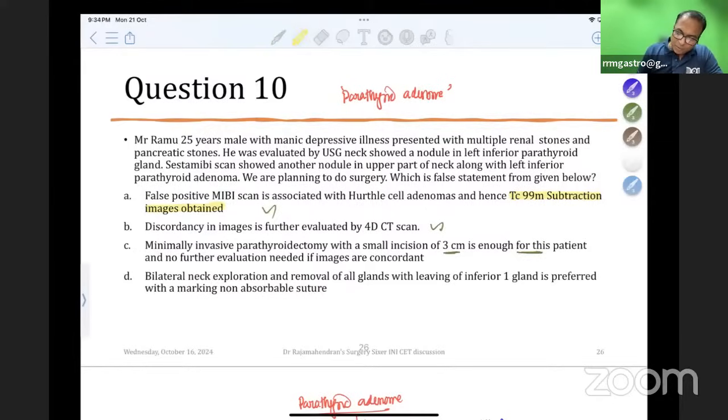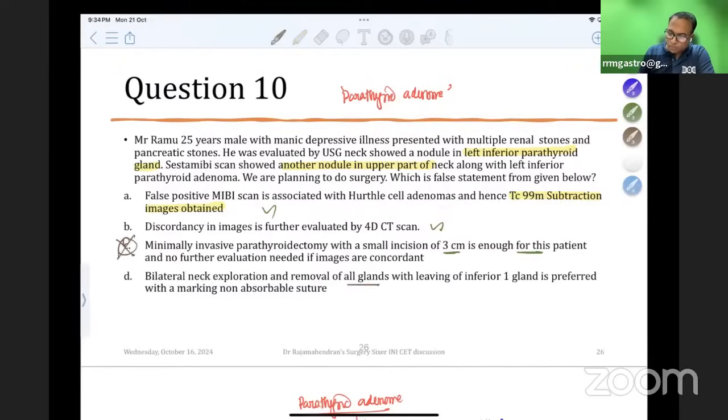Please see the patient. He was evaluated by ultrasound. There is a nodule in the left inferior parathyroid gland. The scan showed another nodule in the upper gland. So it is a discordant image. So I cannot go with the minimally invasive parathyroidectomy. And no further evaluation needed in this case is absolutely wrong. So this is an absolutely wrong statement.